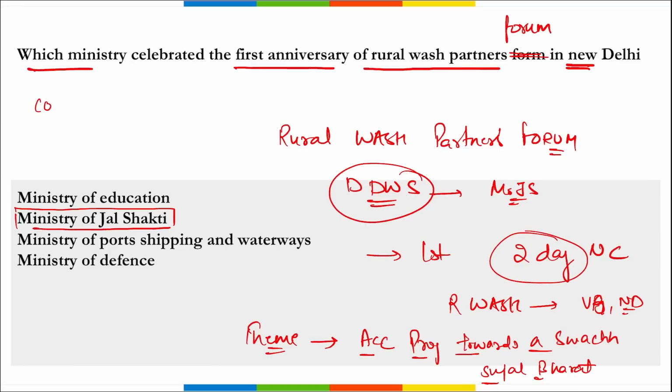Correct. Then this conference was inaugurated by whom? It was inaugurated by Minister of Jal Shakti, Shri Gajendra Singh. Correct. And apart from this, various other initiatives have also been launched. First is your disaster management plan. A manual was released for the same.